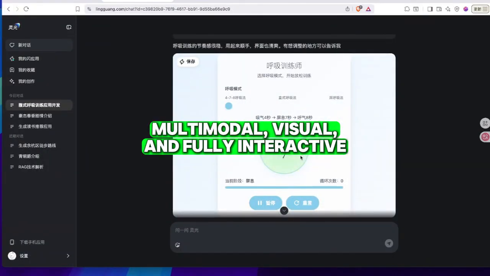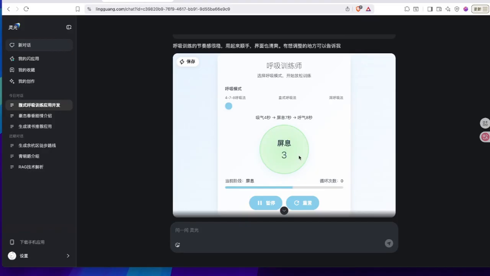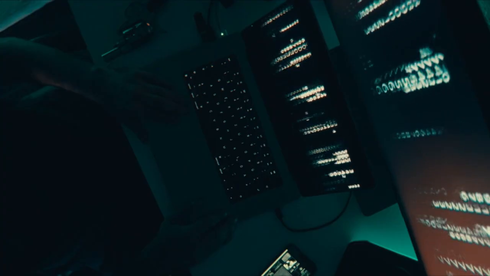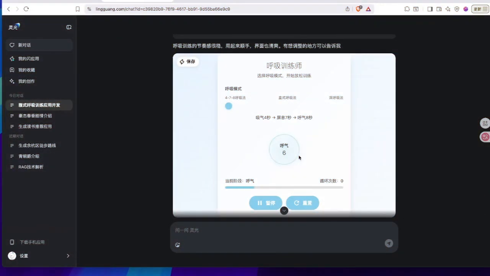Multimodal, visual, and fully interactive. LingGuang's secret isn't just speed, it's the way it blends visual reasoning, animation, interactivity, coding, and explanation into one unified experience. Most AI assistants fall into 2 predictable buckets. They either talk to you or they write code for you. LingGuang does both. But then it goes much further.